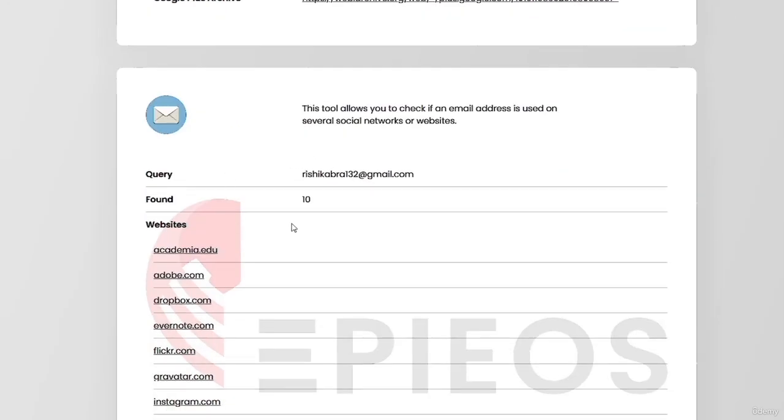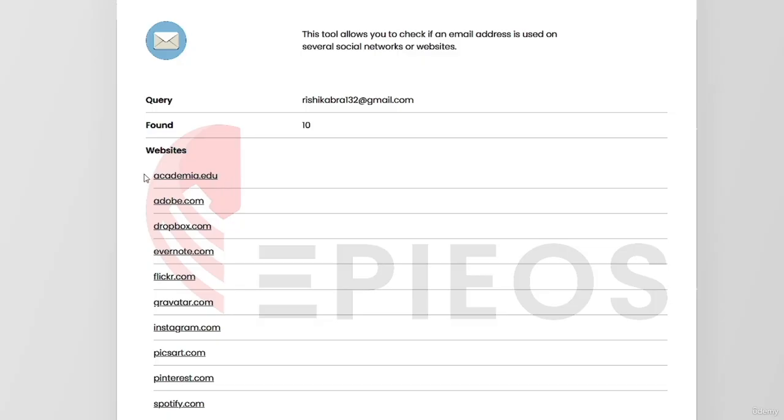And we can see that this email is registered on Academia, which we already know, Adobe, Dropbox, Evernote, Flickr, Gravatar, Instagram, PicsArt, Pinterest, and Spotify. So as I said before, if you work with police or law enforcement and you are trying to gather information about a criminal, then you can go to these websites and ask to get more information about this certain email address. And most of the time, these companies are obligated to give you the person's information like IP address, physical addresses, and when was the last time the person logged in and when they have created their account.